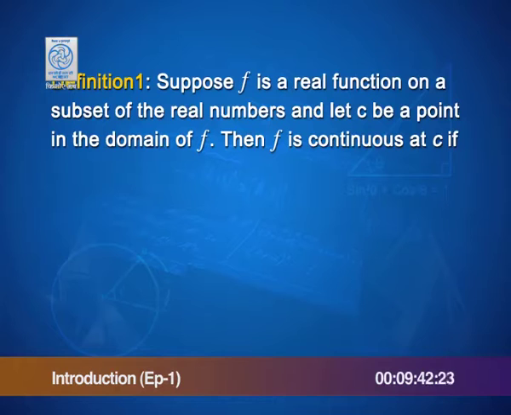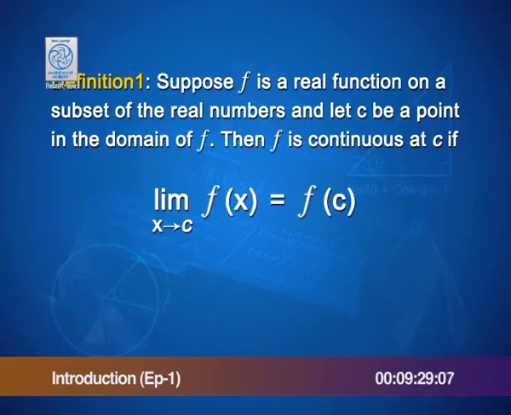The definition says, suppose f is a real function on a subset of the real numbers, and let c be a point in the domain of f. Then f is continuous at c if the limit of f(x) as x tends to c equals the value of the function at x equal to c. Isn't that what I just described by saying that the intended height must be equal to the attained height? The function must converge to the same height from the two sides of x equal to c, and there should be an f of c as well.